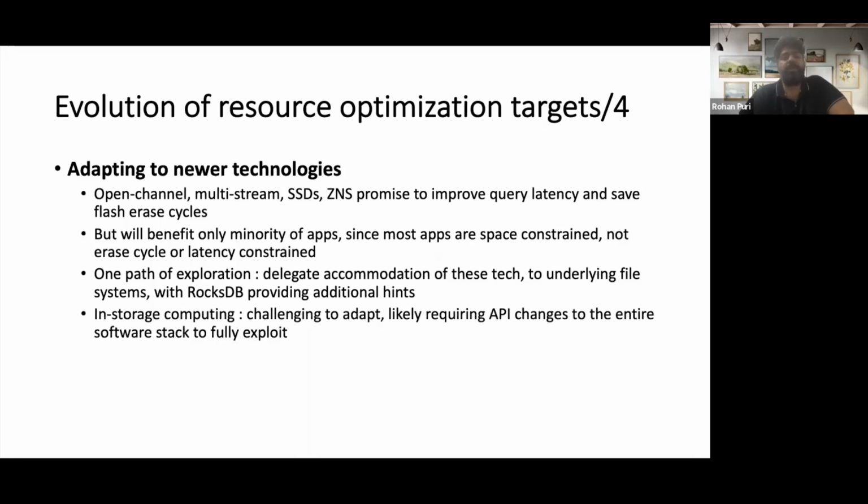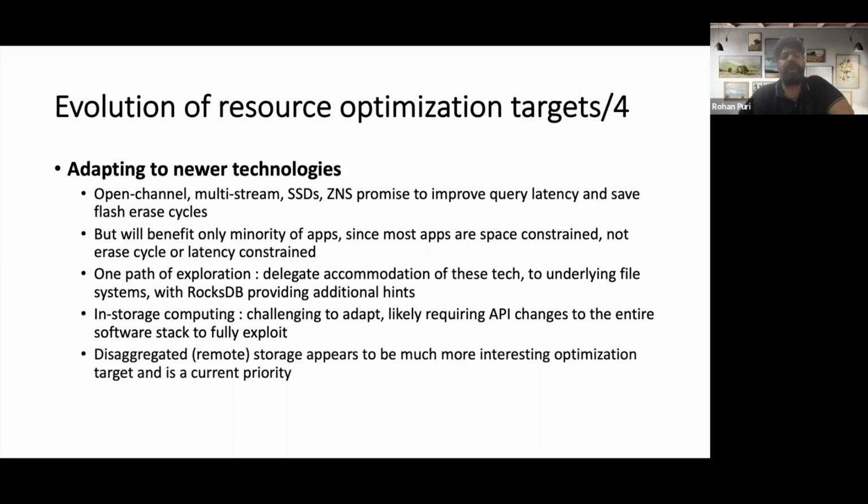They also say that the other new thing that is coming up is in-storage compute. They say that it's a challenge to adapt because it would likely require a lot of API changes in the entire software stack to fully exploit. So they are still exploring these things.